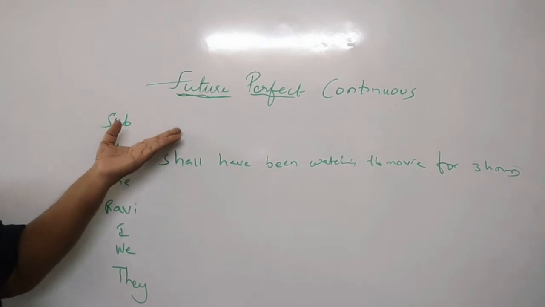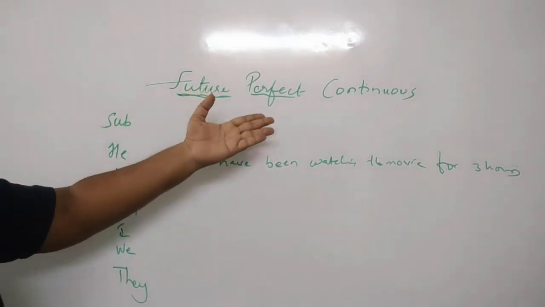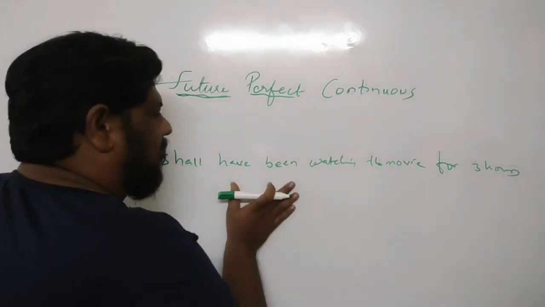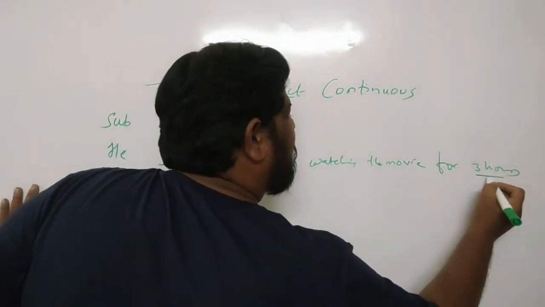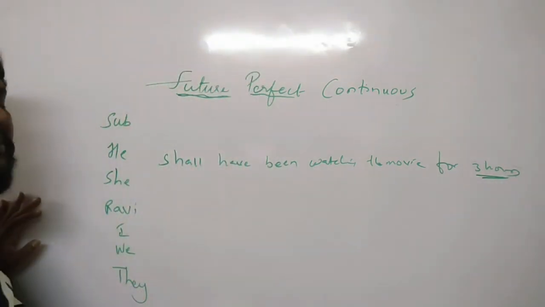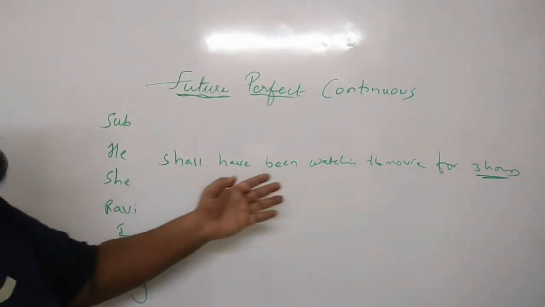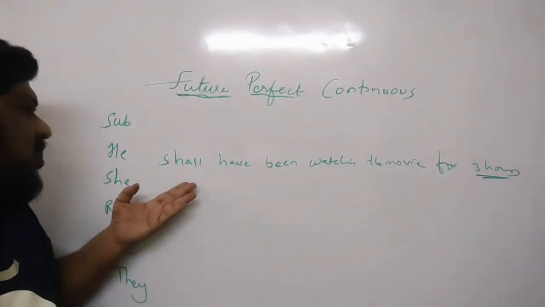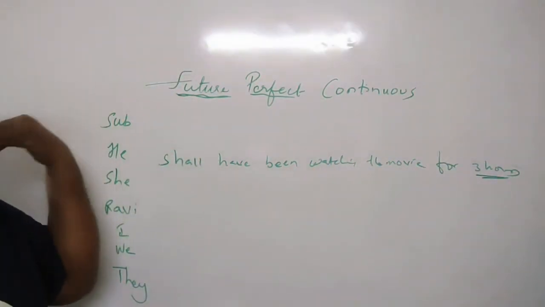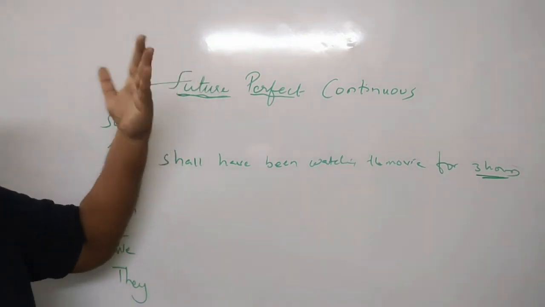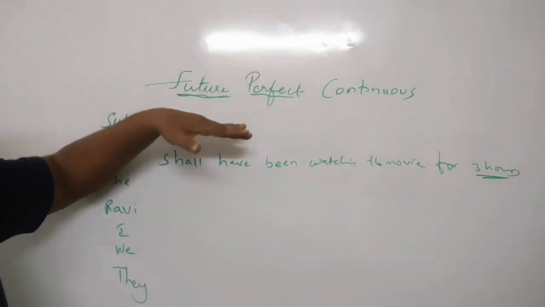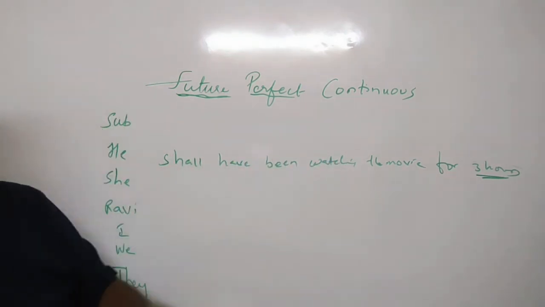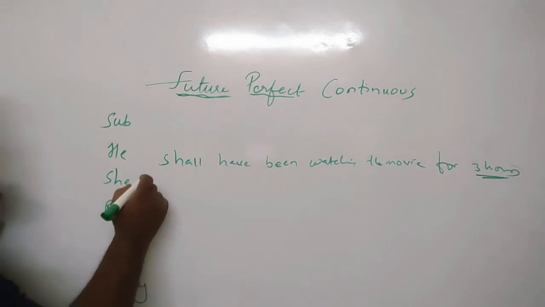We don't know whether it is finished or unfinished. Okay, but that particular thing will be continuous for some particular time. So it will be in progress, it will be in continuation for some particular time. I have written here 3 hours. So he shall have been watching the movie for 3 hours by tomorrow. So by tomorrow, he is telling that by tomorrow at this particular time he shall have been watching the movie for 3 hours. Okay, so that is how this sentence goes on.